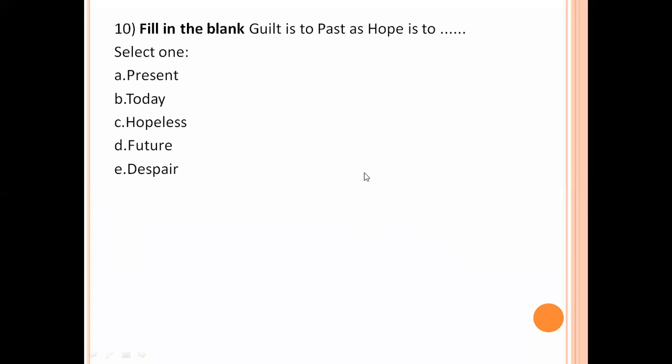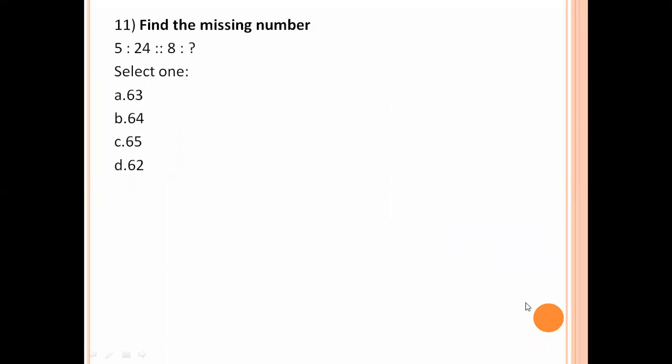Guilt is past. Hope is future. Future is the right answer. Hope is hope for the future. Guilt means already previous one, that is past. Find the missing number. 5, 24, 8. 5 square minus 1 is 24. 8 square minus 1 is 63. 63 is the right answer.